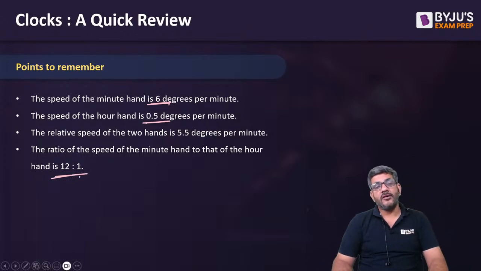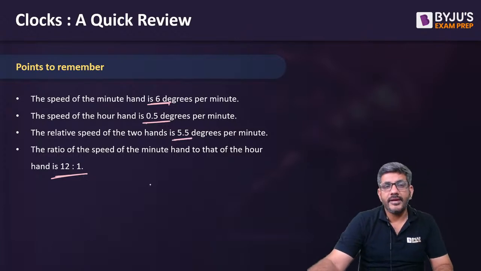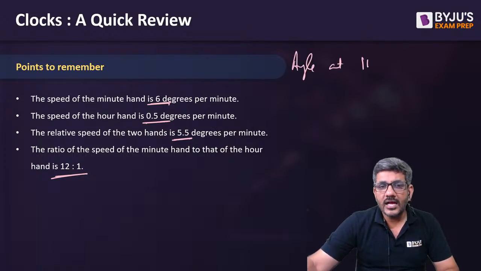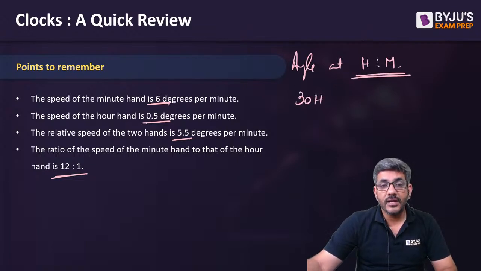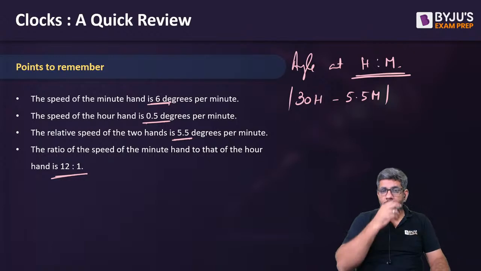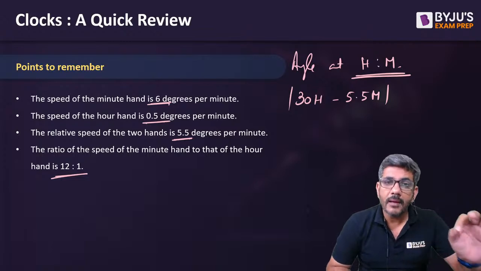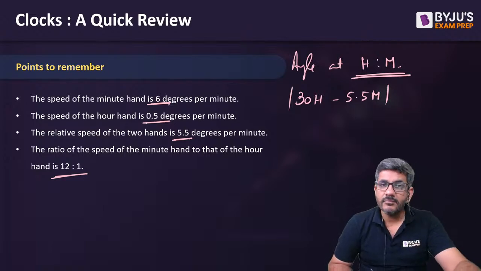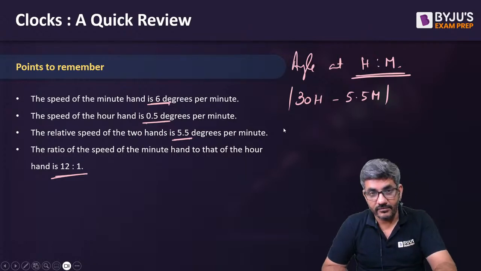So the ratio of the speed of the minute hand to the hour hand of a clock is 12 is to 1, and the relative speed is 5.5 degrees per minute. The angle between the two hands at H o'clock and M minutes, H बज के M मिनट पे angle जो होता है, it is given by modulus of 30H minus 5.5M. The angle between the two hands of a clock at H hours and M minutes is 30H minus 5.5M, और उसका आपको मॉड लेना है.